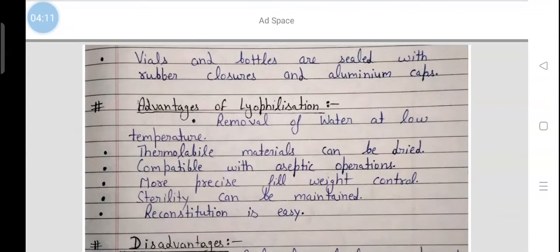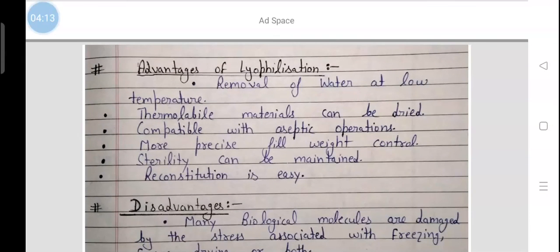The advantages of lyophilization. Removal of water at low temperature. Thermolabile materials can be dried. It is compatible with aseptic operation. It is more precise for fill weight control. Sterility can be maintained. Reconstitution is easy.